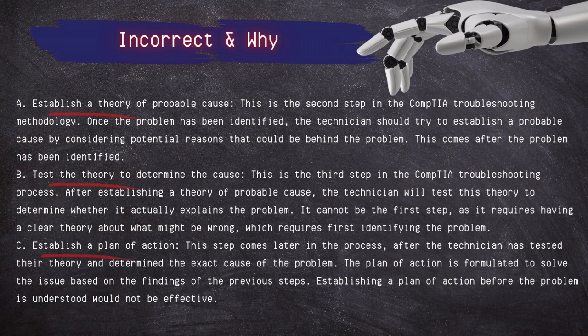Test the theory to determine the cause. This is the third step in the CompTIA troubleshooting process. After establishing a theory of probable cause, the technician will test this theory to determine whether it actually explains the problem. It cannot be the first step, as it requires having a clear theory about what might be wrong, which requires first identifying the problem.